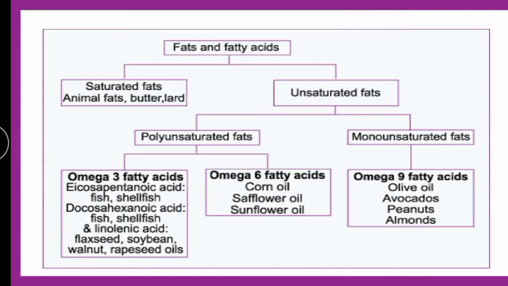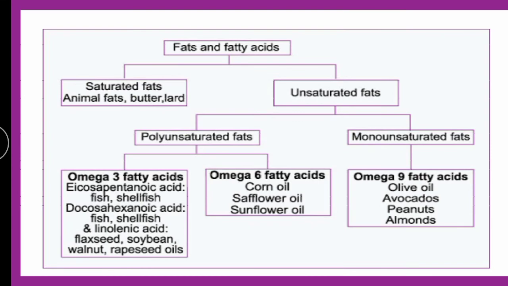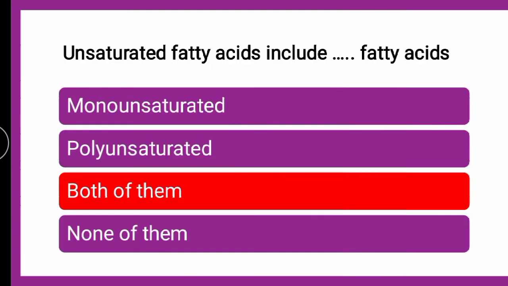Unsaturated fatty acids, like here you can see fatty acids basically are classified into saturated and unsaturated. Unsaturated are further subdivided into polyunsaturated and monounsaturated. So these polyunsaturated includes like our oils like corn oil, sunflower oil, and monounsaturated include olive oil, almond oil, etc. Okay, so these are classified as, the correct answer is, it is both of them. Unsaturated fatty acids include monounsaturated as well as polyunsaturated fatty acids.